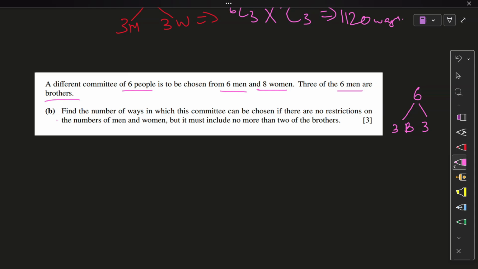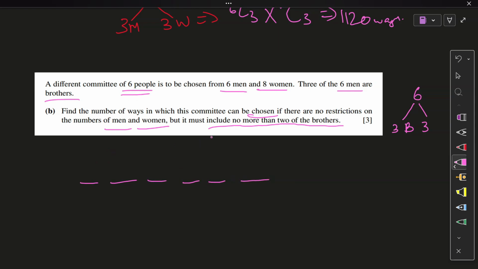Combination. If there are no restrictions on the number of men and women, but it must include no more than 2 of the brothers. Interesting, very interesting question. Let's think about it. Firstly, 6 people की committee बनानी है, ठीक है? So 1, 2, 3, 4, 5, 6, got it.